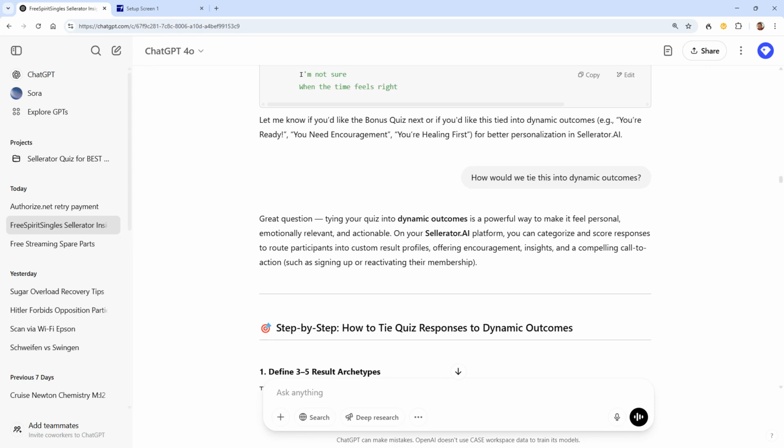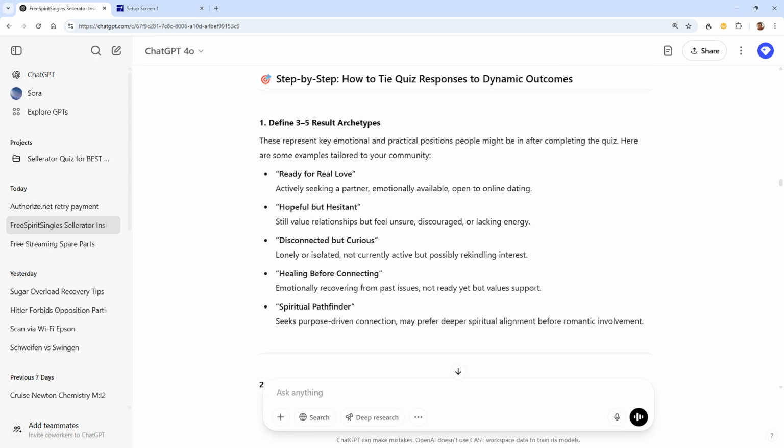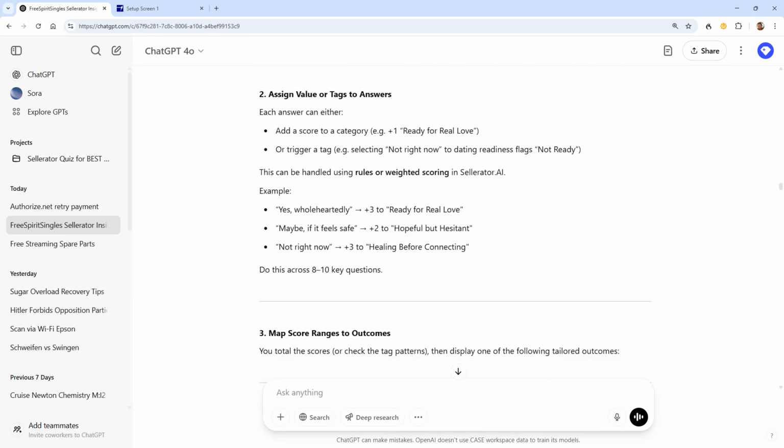Here it suggests that it is possible to take those results and make them into so-called dynamic outcomes. That would mean that it's going to be more personal and relevant. So we can basically say, well, here ChatGPT suggests that we could have a couple of result types of people. What type of person are you? Are you ready for love? Hopeful but hesitant, disconnected, healing before connecting, spiritual pathfinder. So it looks like it came up with these 5 categories that could be a result from the testing.